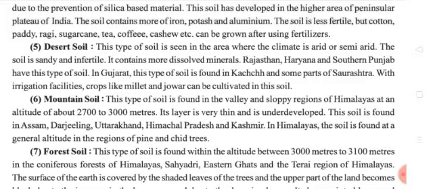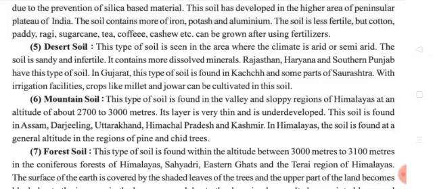Rajasthan, Haryana and southern Punjab have this type of soil. In Gujarat, this type of soil is found in Kutch and some parts of Saurashtra. With irrigation or watering facilities, crops like millet and jowar can be cultivated in this soil.